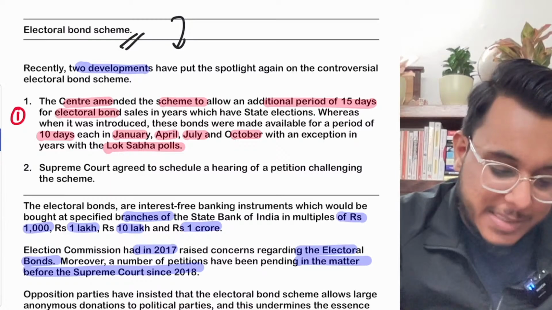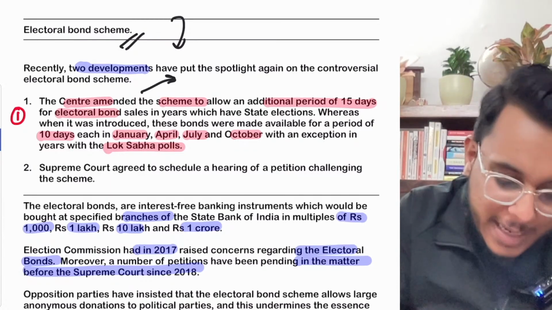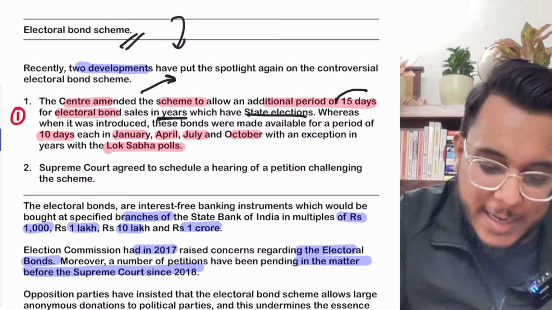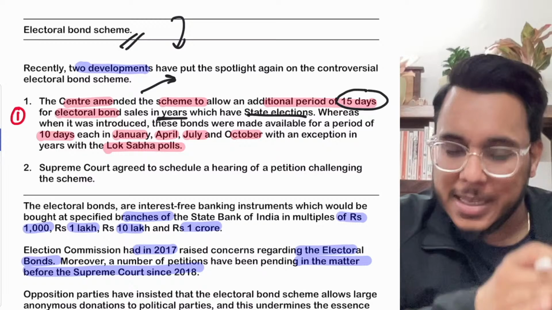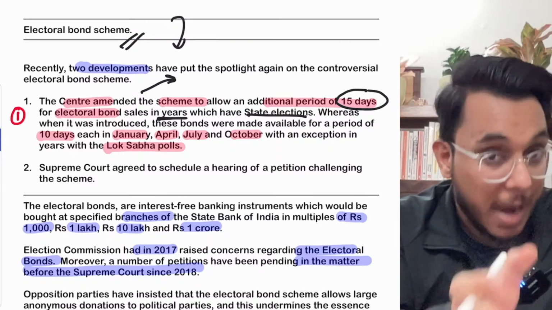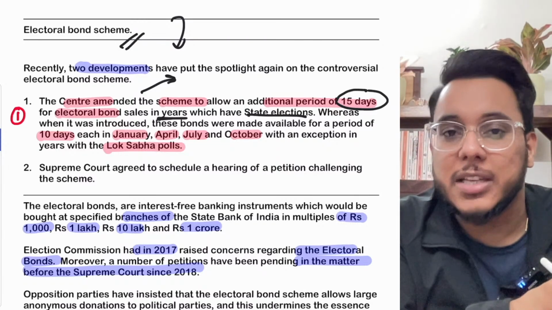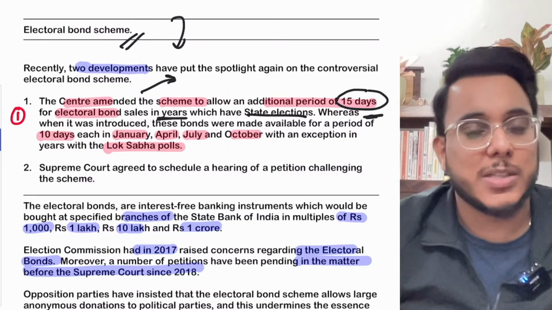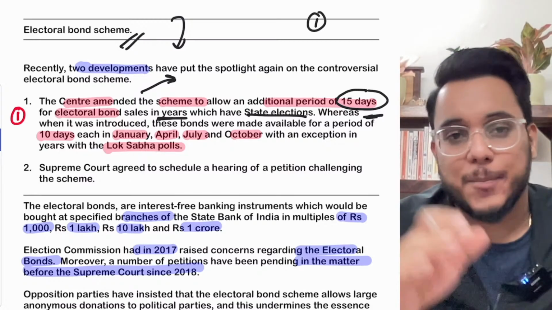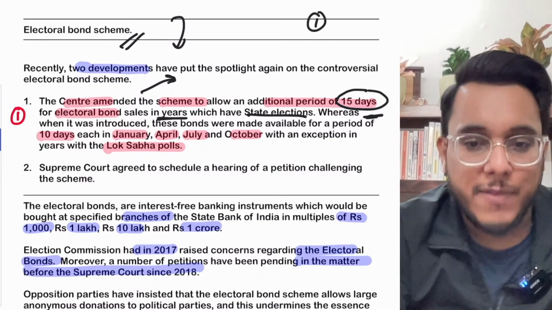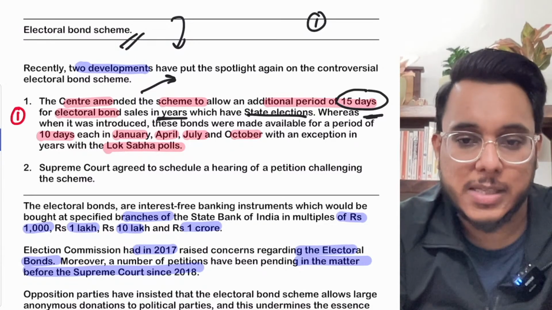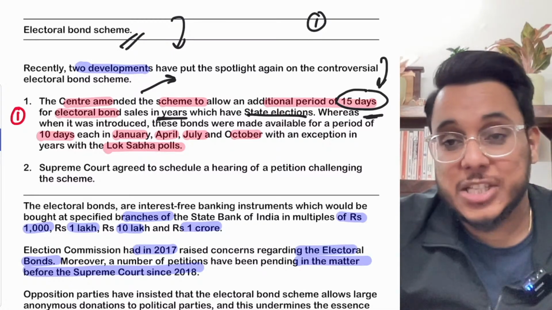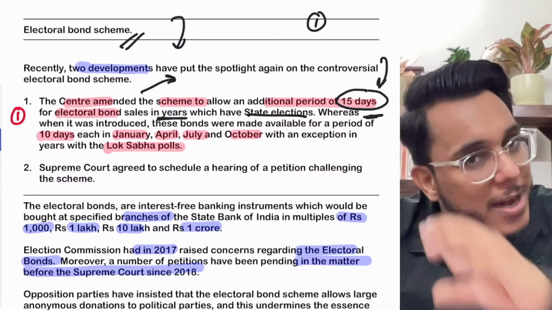Now what has happened? The Centre amended the scheme and provided that in years in which state elections are held, electoral bonds can be sold for an additional 15 days. Elections have happened in Himachal Pradesh, and elections are there in Gujarat. So there are state elections, and for 15 more days electoral bonds can be sold. Understand one thing: every year we are in election mode. There is one state or another where elections take place every year. So this additional 15 days of validity is going to be there every year.